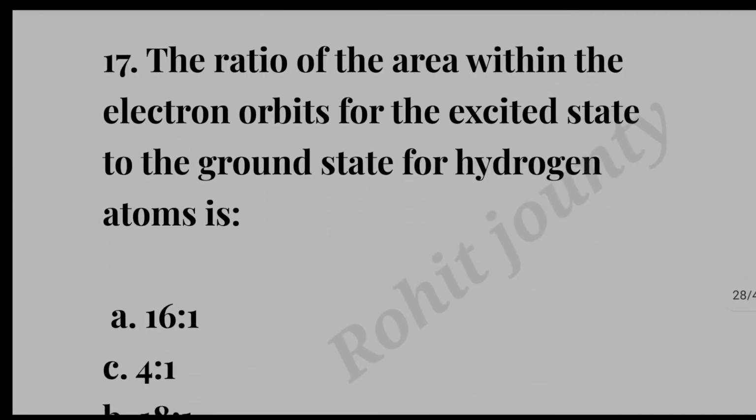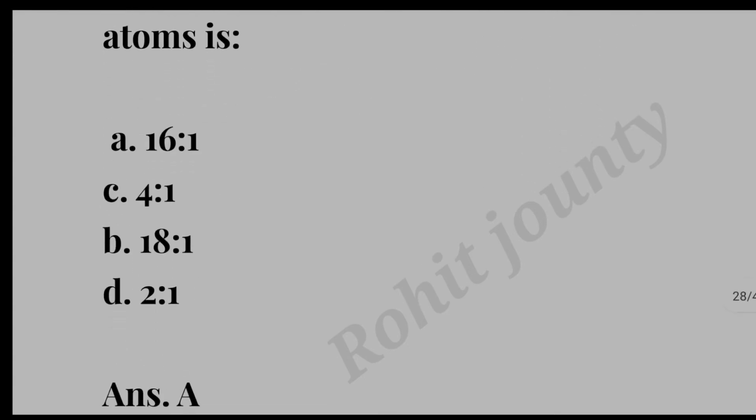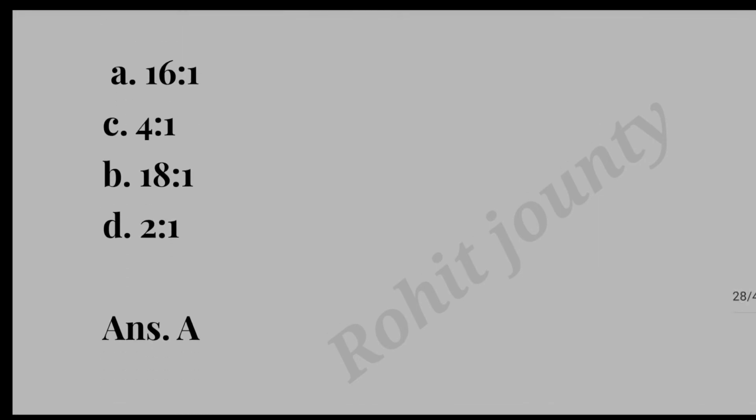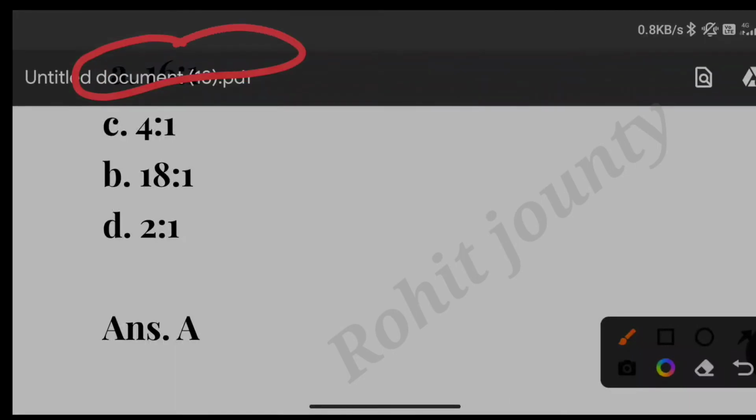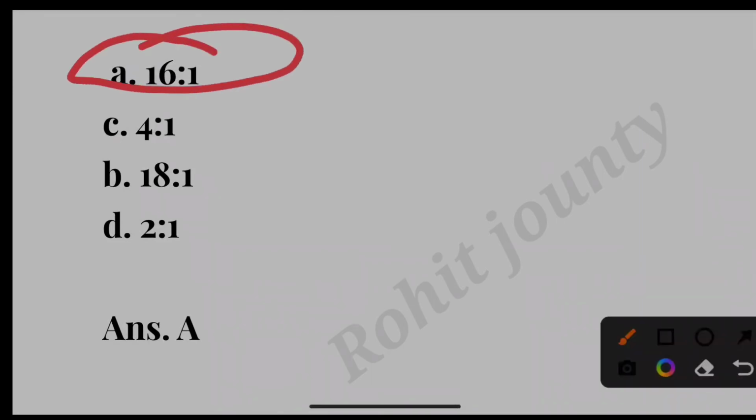Question number 17. The ratio of the area within the electron orbit for excited state to the ground state for hydrogen atom is option A 16:1, option B 4:1, option C 18:1, option D 2:1. The correct answer is option A, 16:1.